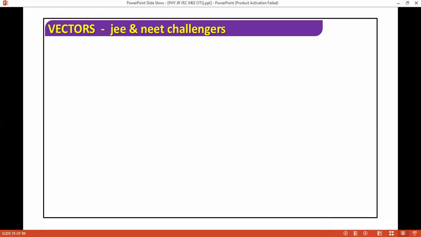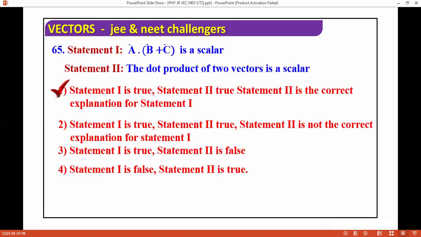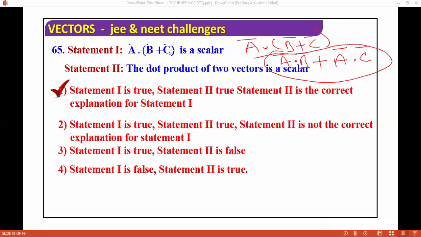So here both are correct. No issue in it. See, if you don't understand this one, you can extend this. So this is a dot (b plus c). You can extend this like this: a dot b plus a dot c. You see, a dot b plus a dot c, so it is a scalar. No issue in it. The dot product of two vectors is a scalar.